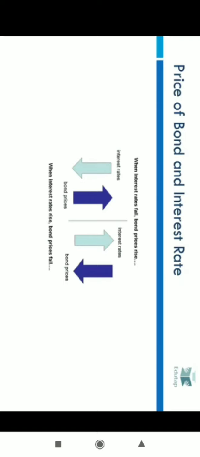On the other hand, if the rate on fixed deposits increases from 8 to 10%, it means fixed deposits are paying a higher rate of return than the bonds, which are paying an 8% coupon rate. So more and more people would try to sell their bonds and enter into fixed deposits. Therefore, there would be a lot of supply from people who want to sell their bonds, and as a result, the bond prices will decrease.